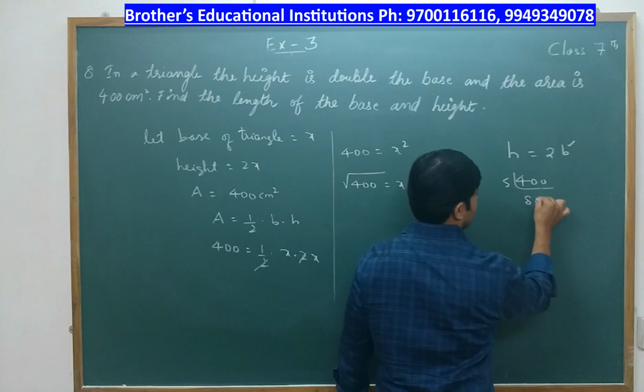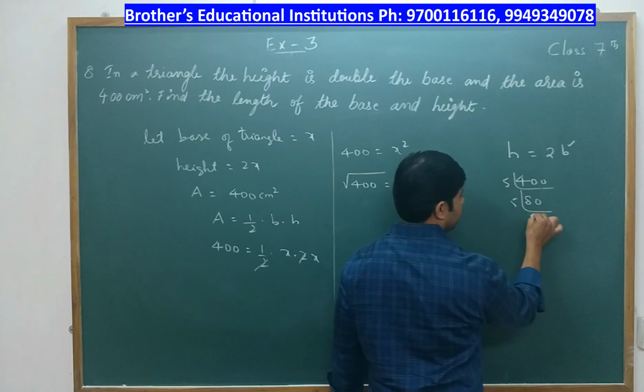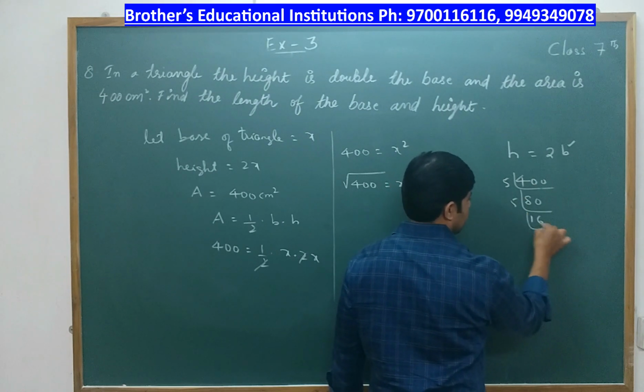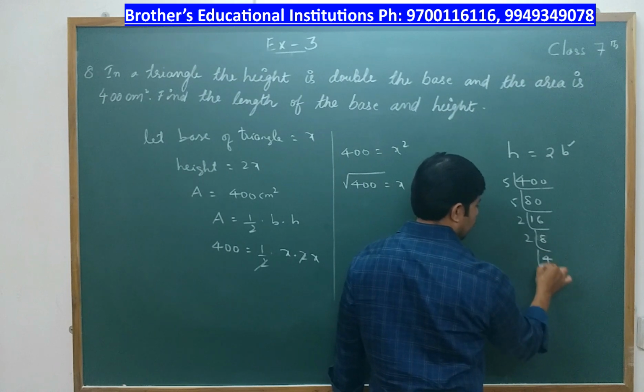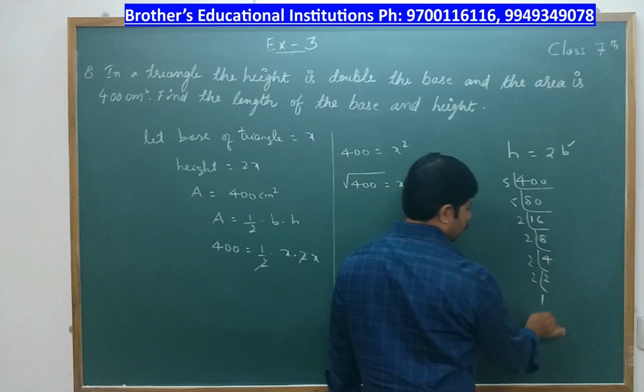5 8s are 40, 0. Again we take 5. 5 1s are 5, 5 6s are 30. We have an even number. So take 2. 2 8s are 16. Then 2 4s are 8. 2 2s are 2. 2 1s are 2.